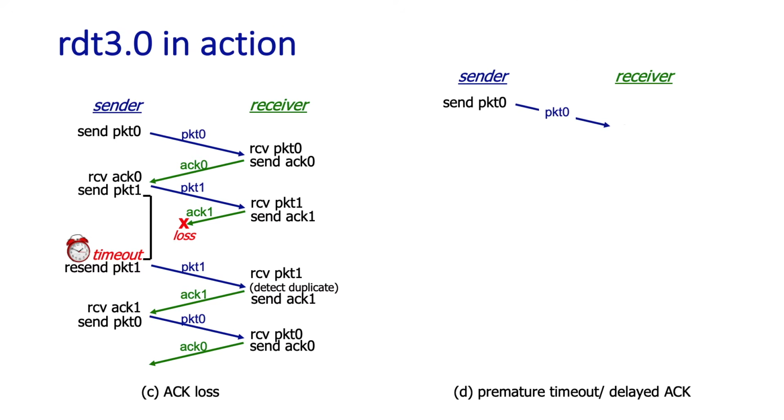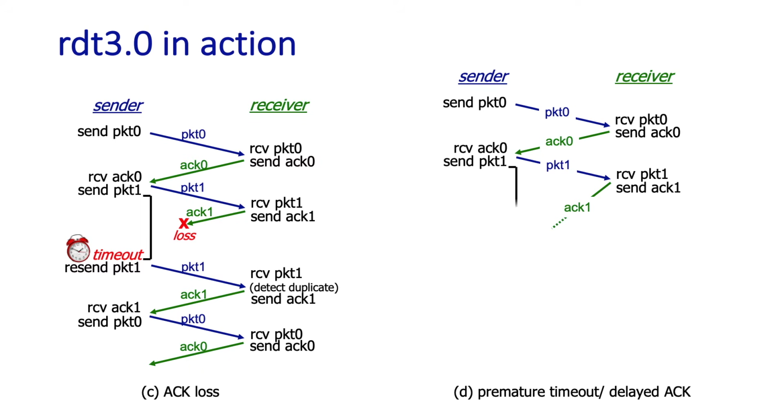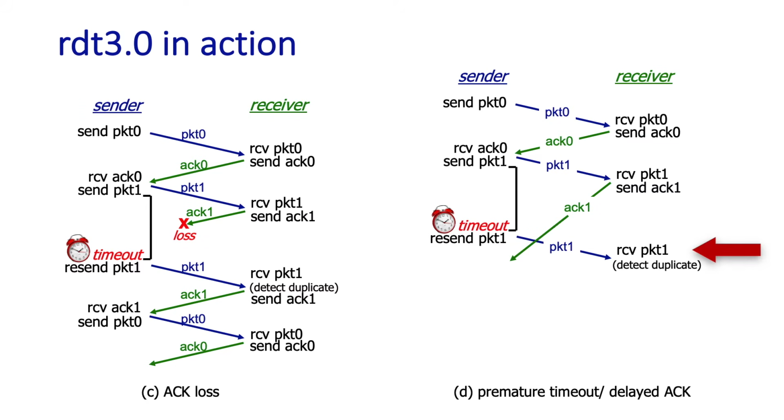In this example, everything's proceeding without error initially. We see ACK1 propagating back when the timer times out, prematurely in this case, since ACK1 is just about to arrive. On timeout, the sender will resend packet 1, which is received at the receiver, detected as a duplicate and so not delivered up to the application layer, and the receiver responds with an ACK1 to the sender, re-acknowledging packet 1. Now, let's go back in time and see what happens when the sender receives the original ACK1 message.